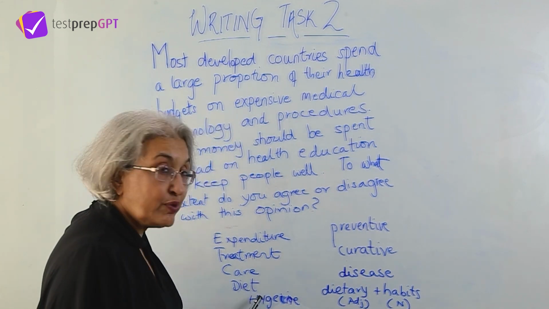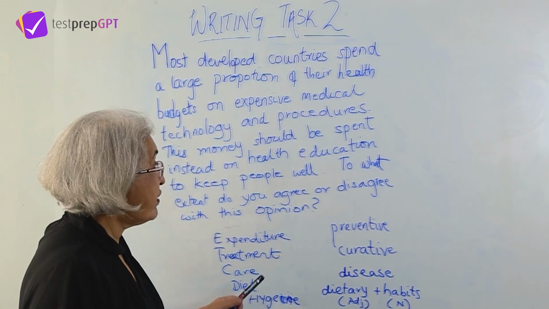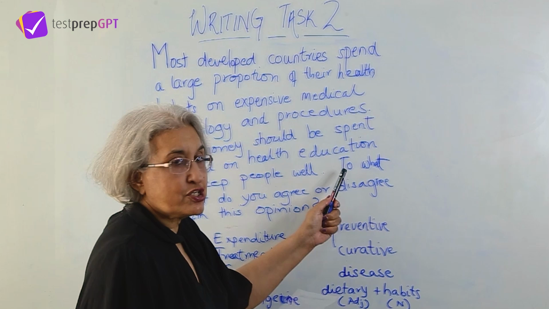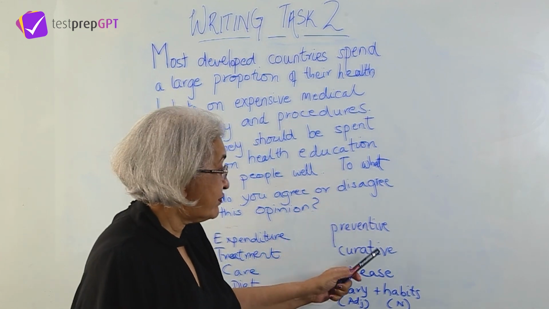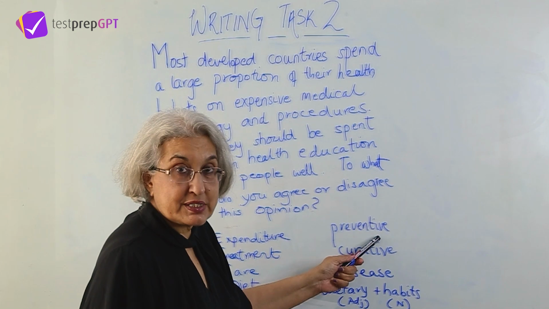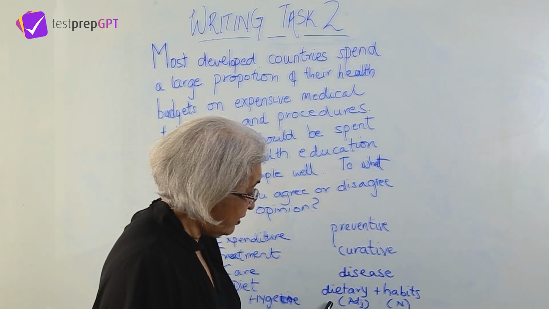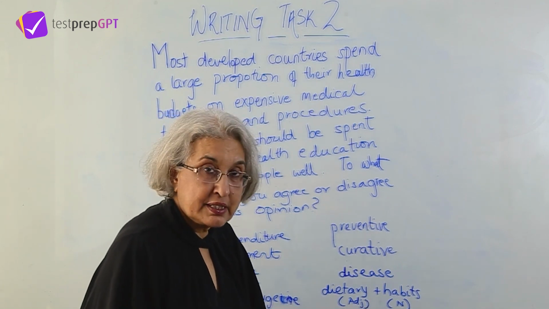If you choose these words, then you will get some good points for dealing with this aspect, which is health education to keep people well. So you will have some points for this and you will have some points for this. When you use the right words, for example, here I've given an example, dietary habits.